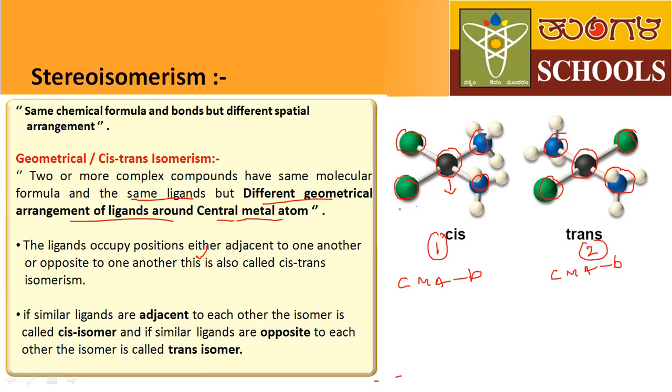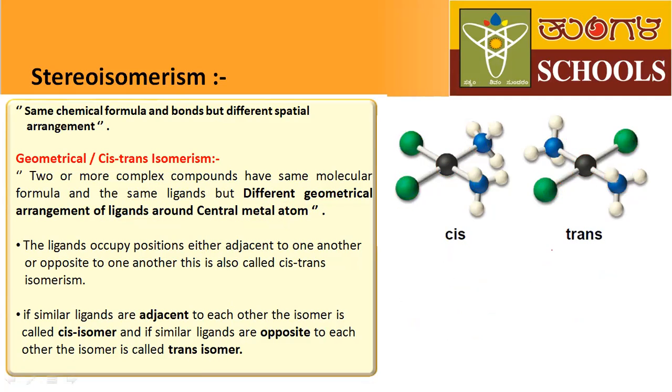In the first compound, how many green ligands are there? Two. And how many blue ligands? Two. In the second compound also, the green ligands are two and the blue ligands are two. Both have the same molecular formula and the same types of ligand. But what is the difference here? The difference is the geometrical arrangement of ligands around the central metal atom.